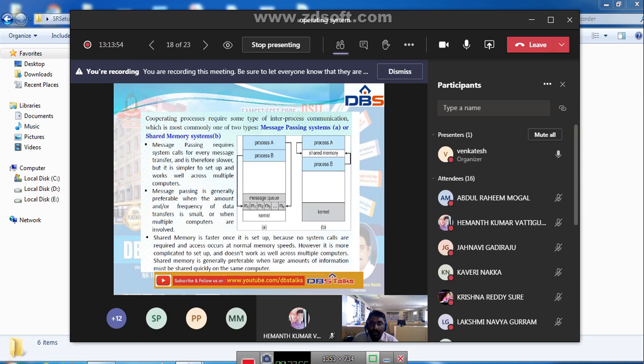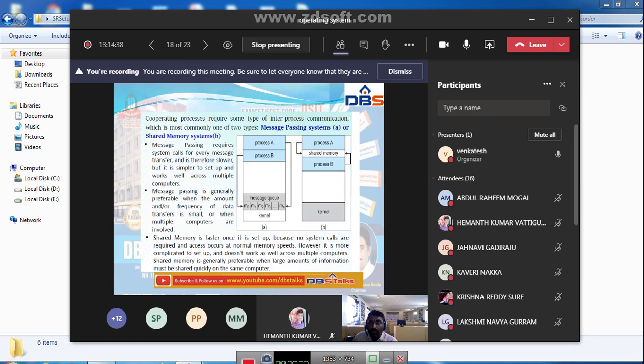Whereas in shared memory it is not like that. Here we have one memory called shared memory. The information shared by process A and process B is stored in the shared memory only. Whenever process A wants to communicate with process B, first of all it will communicate with the shared memory. For example, process A sends a high message to process B. It will send the message to the shared memory, and from the shared memory only process B will access it, because we have one shared memory in between process A and process B.